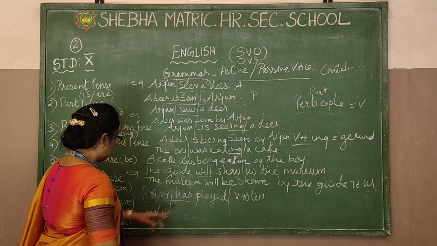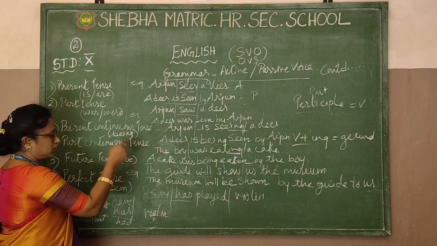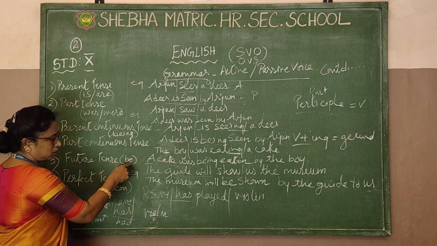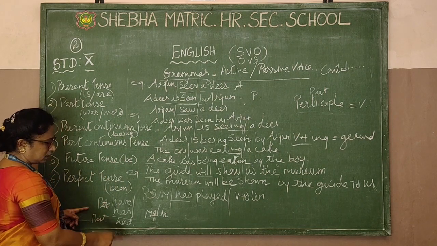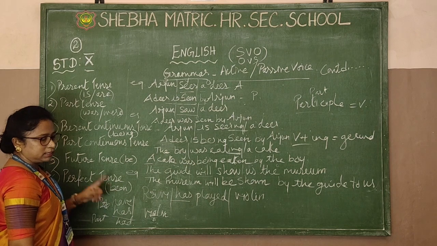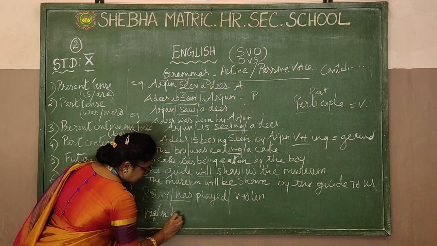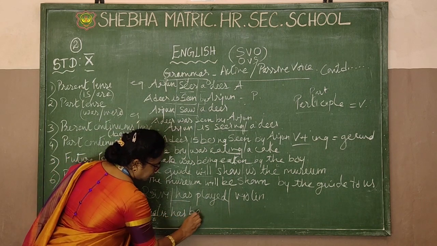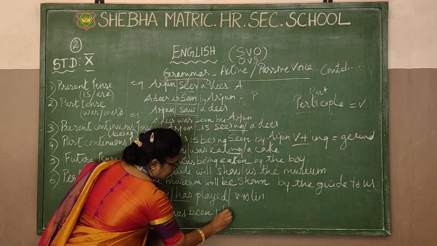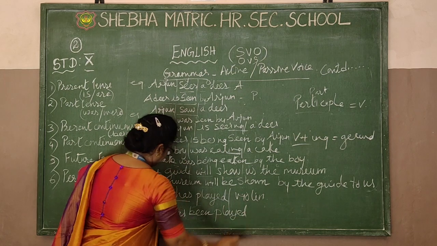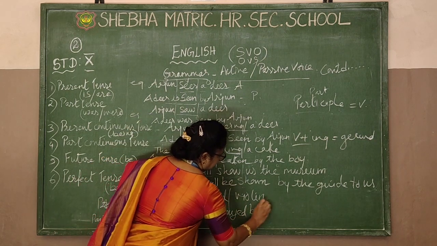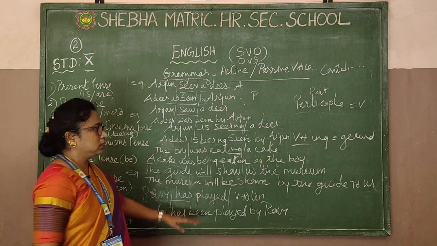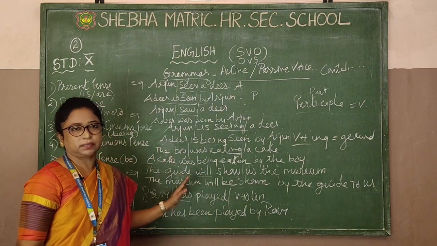Violin. Now the new word I am going to use is "been". For ing we use being, and for future tense we use be. Now for past perfect tense the new word is been. Violin has, violin is singular, so has been, participle played, by Ravi. That's all. This is the basic for active passive voice.